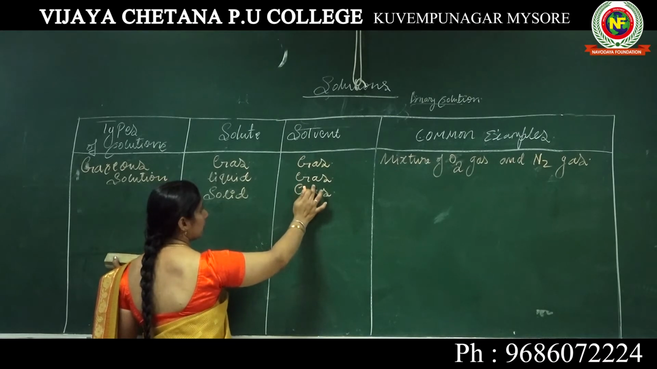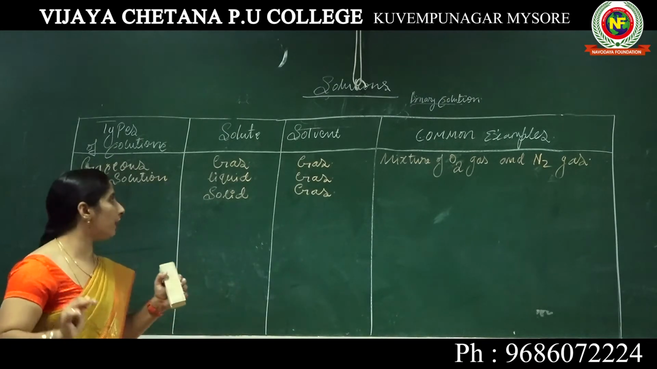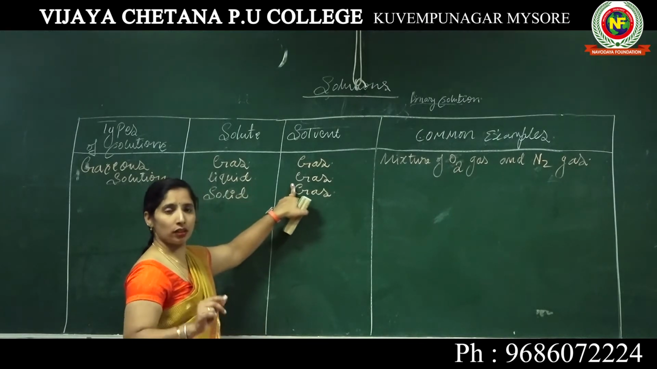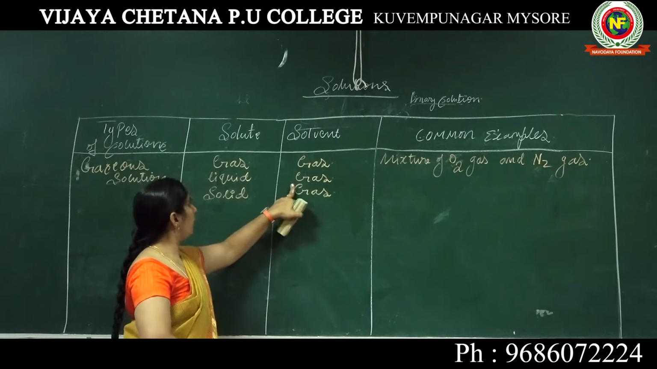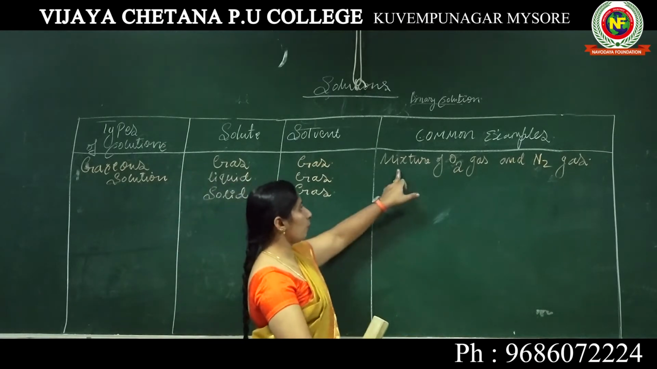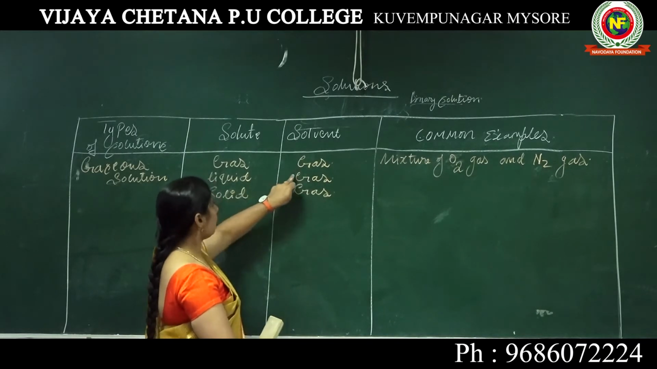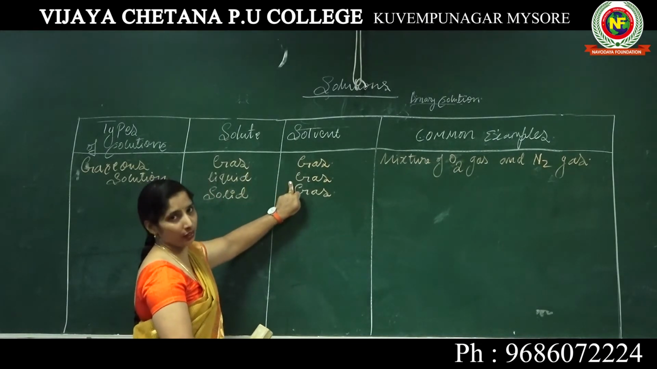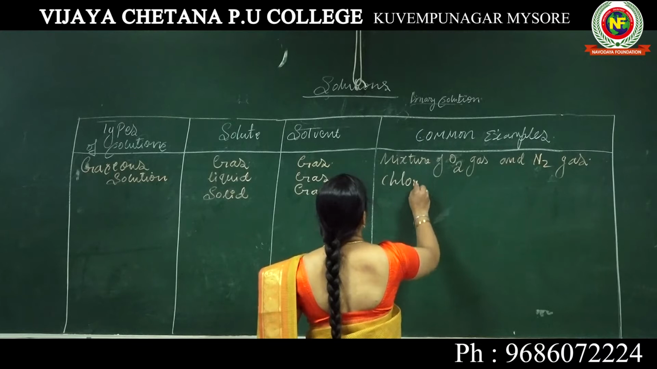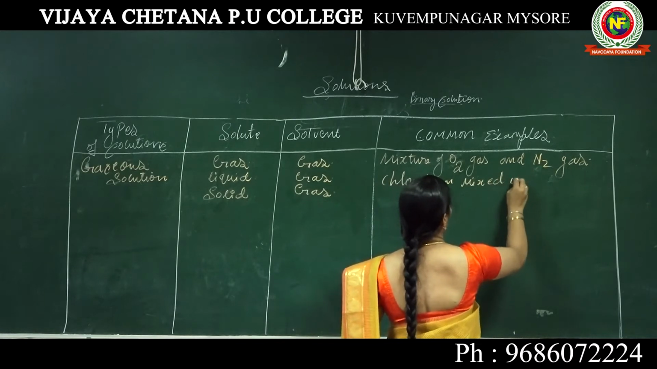Next, where the solvent is gas, we have liquid in gas. It is one of the types under the gaseous solution. Liquid in gas means we have to give an example to understand this concept. The first example, the mixture of oxygen and nitrogen gas, is for the first type. For the second, liquid in gas, the example is chloroform mixed with nitrogen gas.